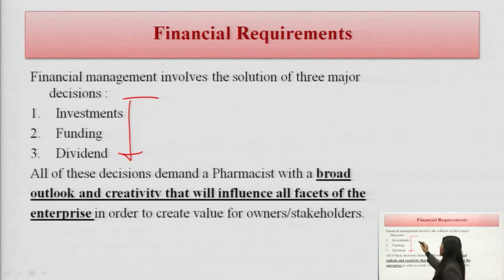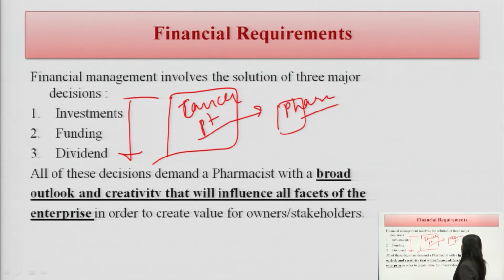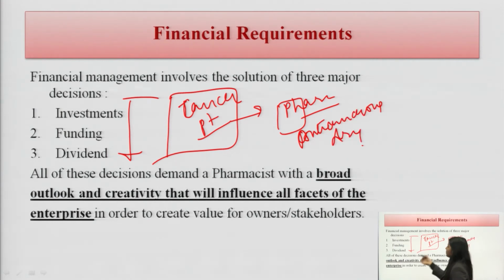Of course, for a particular hospital dealing with cancer patients, the pharmacy related to this hospital will buy what type of medications? Of course, anti-cancer drugs like this.